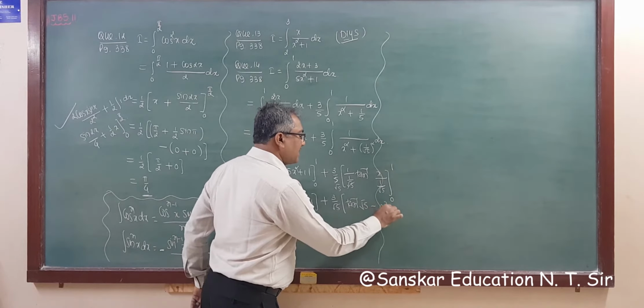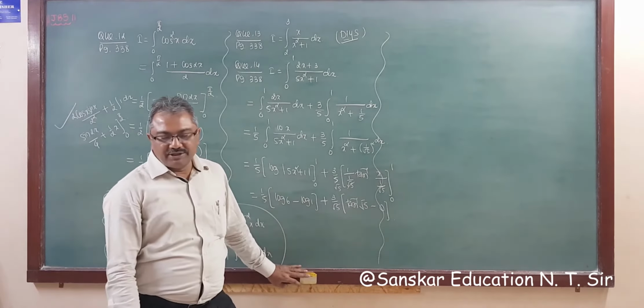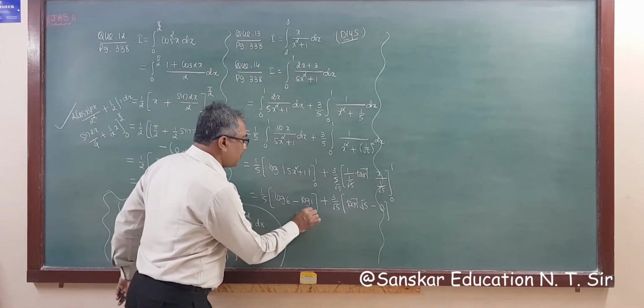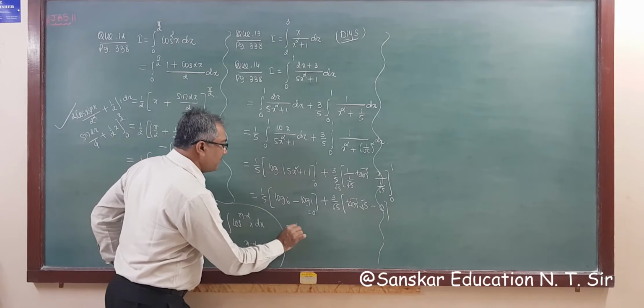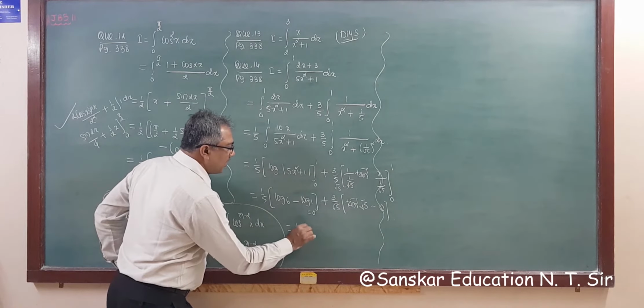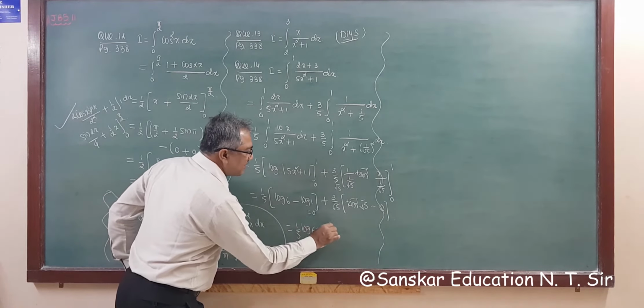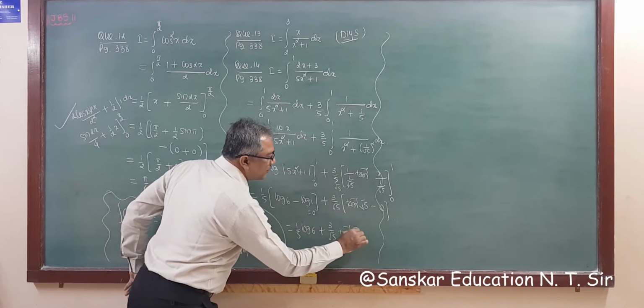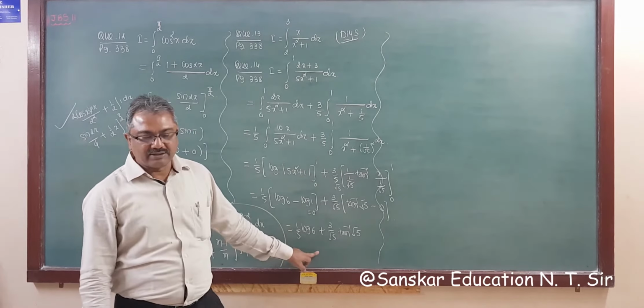If you want to write, then write. I do not need to write this. Okay, so log a minus log b, but log 1 is always 0, so your answer will be 1 upon 5 log 6 plus 3 by root 5 tan inverse root 5. That is your answer, right?